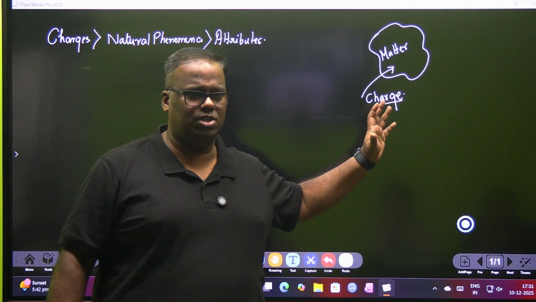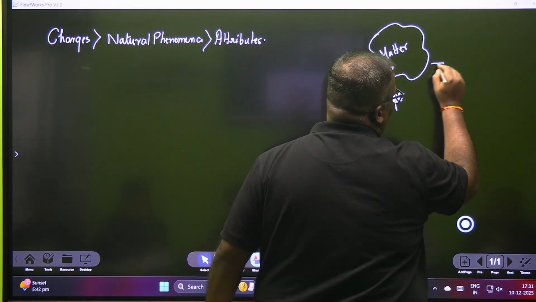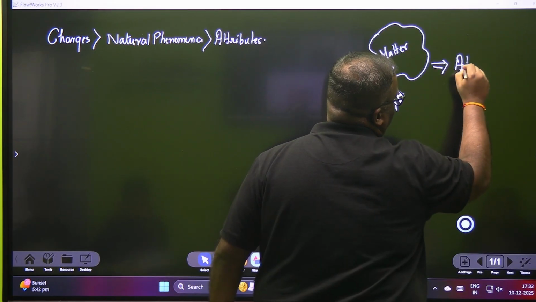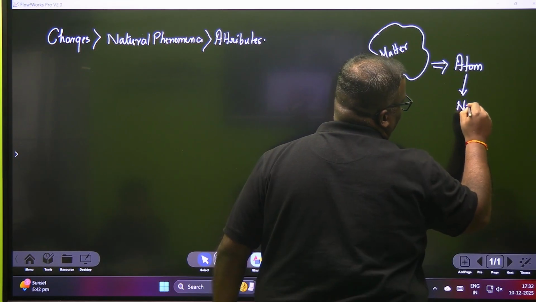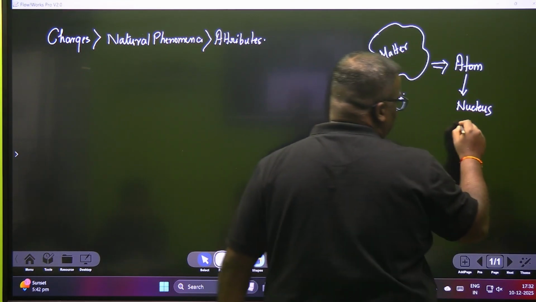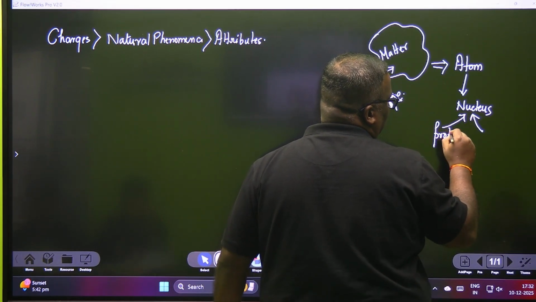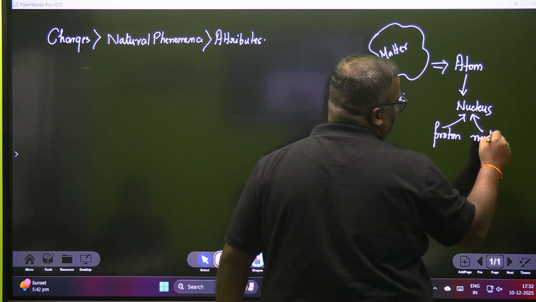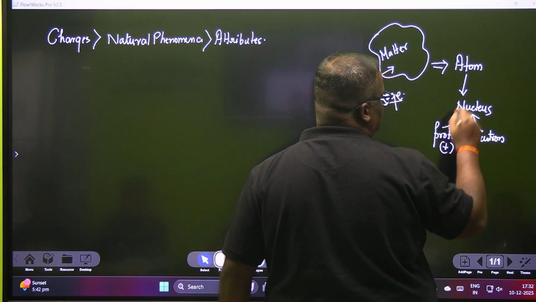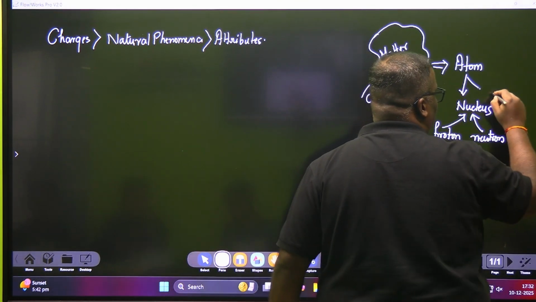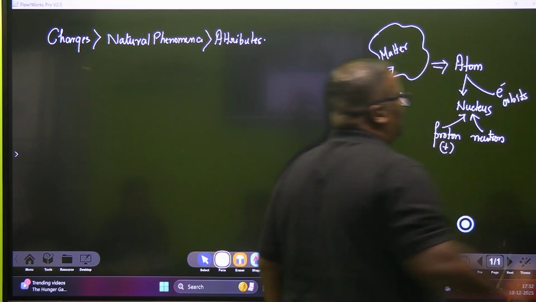Charge is associated with matter, because at the end of the day, you children know that if I want to go into matter at a very lower level, then I will end up with something known as an atom. And if you go into an atom at a more lower level, then the atom has something called a nucleus. This you will study later. In the nucleus, you will find two types of particles, one known as the proton and one known as the neutron. These are things you will study in higher classes. The proton is a positively charged particle. Apart from the nucleus, there are also electrons, which are revolving in orbits, and the electrons are negatively charged particles.